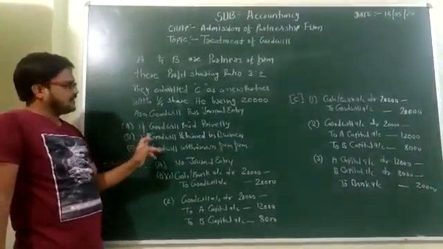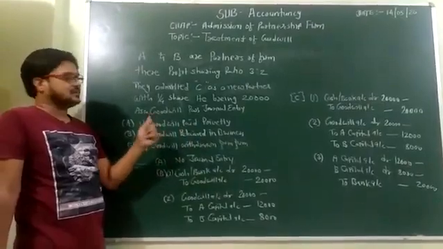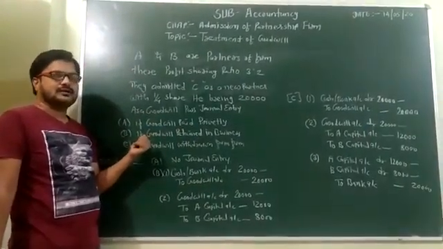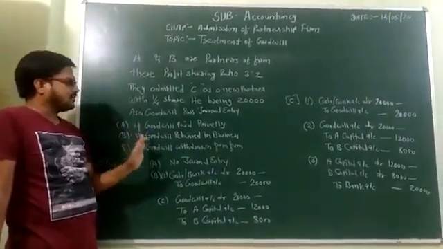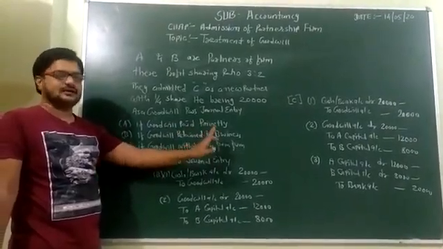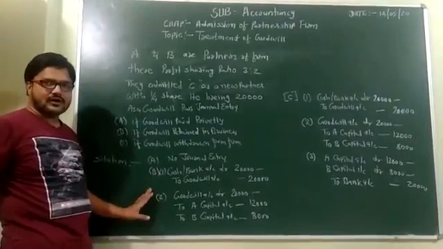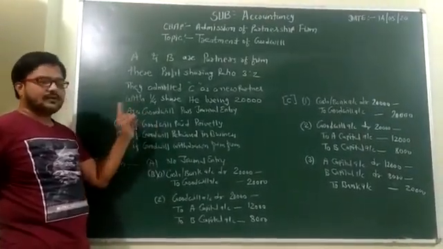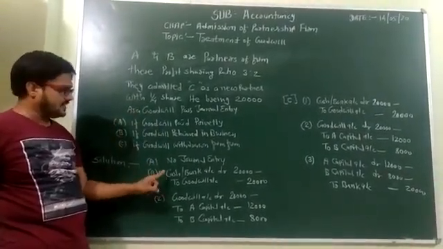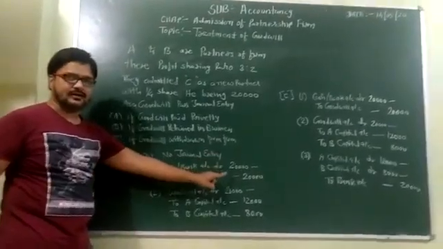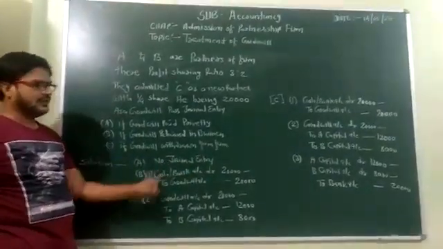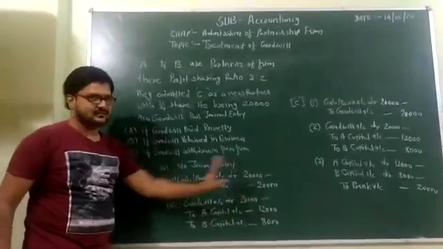Now second, if the goodwill is retained in the business, that means the new partner brings the goodwill into the business and the existing partners decide to retain it. At that time two entries are passed. First, cash/bank account debit 20,000 to goodwill account 20,000.